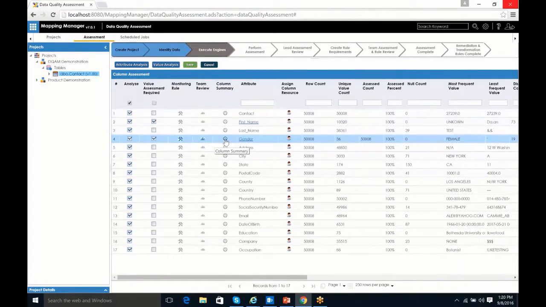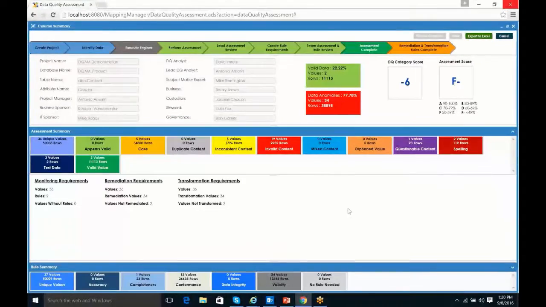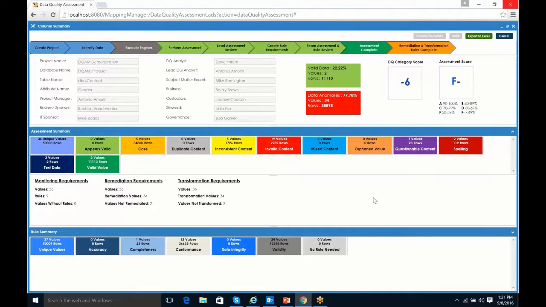Next, we have our column summary. This is where you can come in and review the assessment results. One thing you'll notice is that the assessment complete is green. However, we have another step in our process, which is the remediate and transform chevron. This is really a post-assessment effort, because the people doing the assessment are not necessarily going to be the people who identify your remediation and transformation values. That's probably going to be somebody from the application area, or possibly the steward or custodian. Typically, it's not going to be the person doing the assessment. It may not be anybody involved in the assessment itself. So that's why we allow for that to come afterwards.